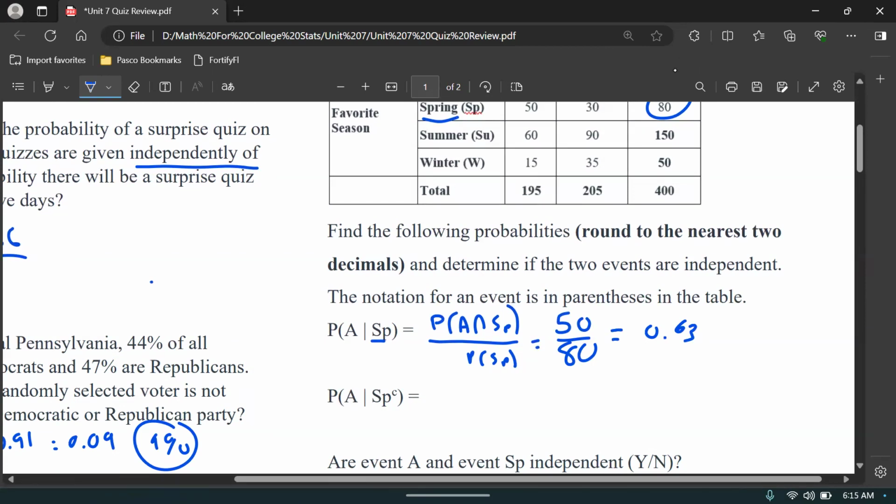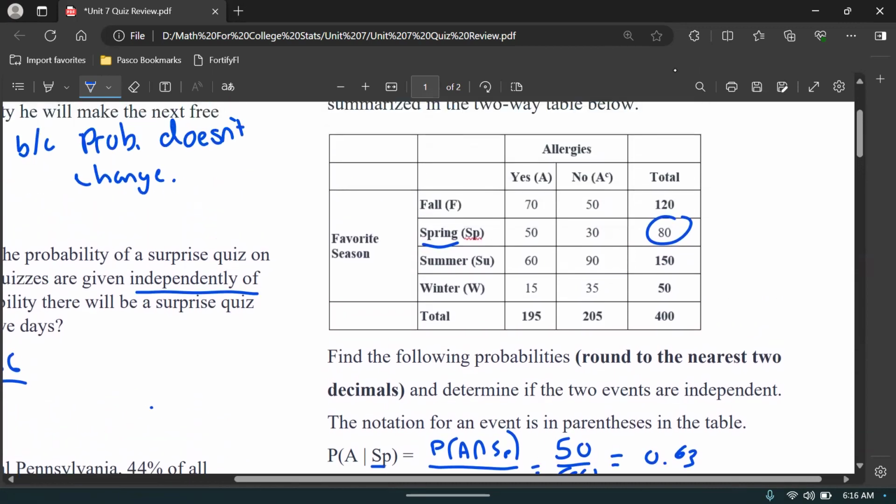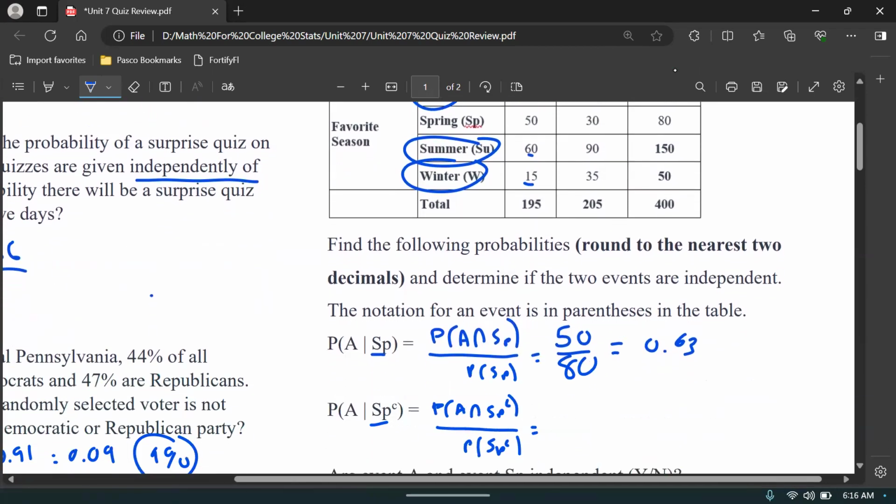Now allergies given not spring. So again, what we need is probably allergies and not spring over, again, the denominator part, not spring. This could be a little bit trickier. So allergies and not spring. So again, you have allergies, yes, and then not spring. Okay, that's gonna be 70, 60, and 15, right? They have allergies and they chose something that's not spring. 70, 60, and 15. So 70 plus 60 plus 15